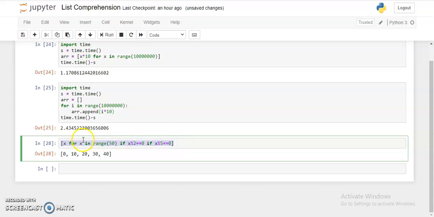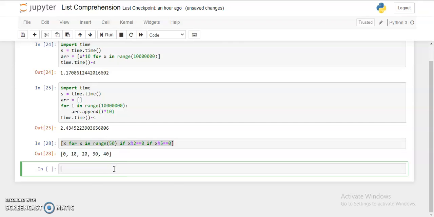Now we can also use if-else statements both at the same time in this loop. That can be done using x if x percent 2 double equals 0, else we're going to print hello, right? So that can be run for x in range 10.